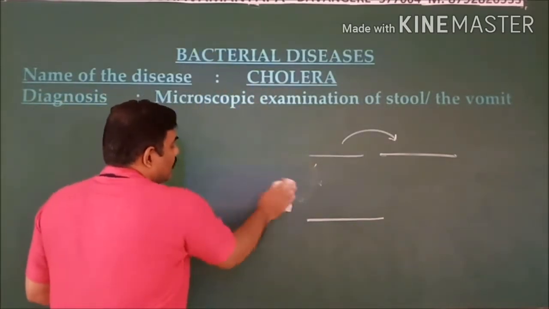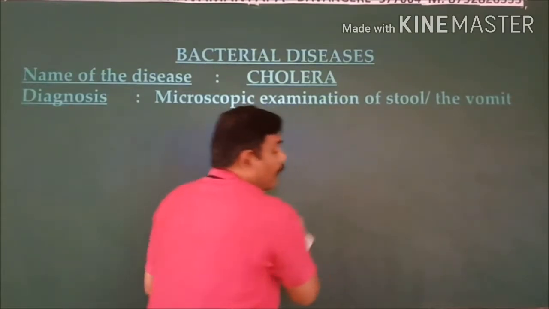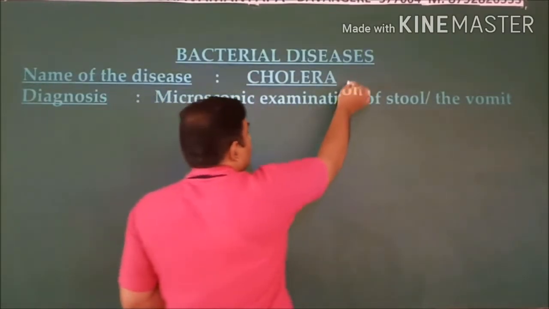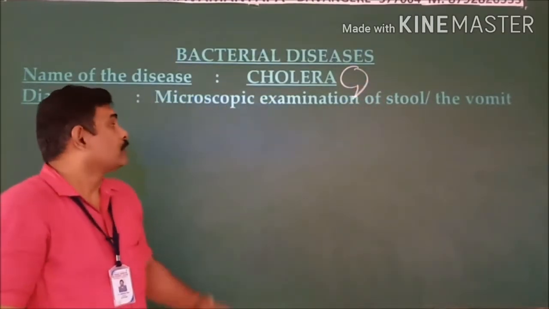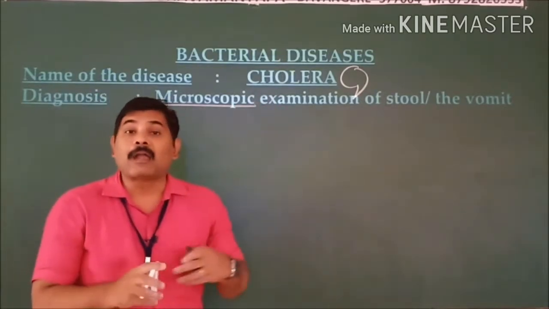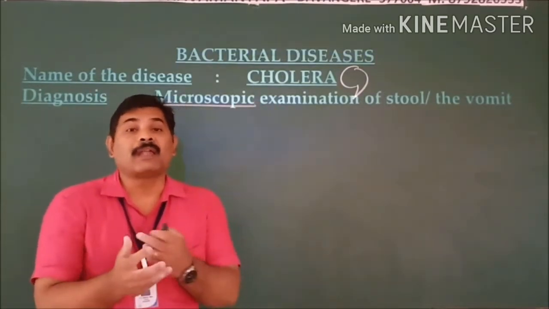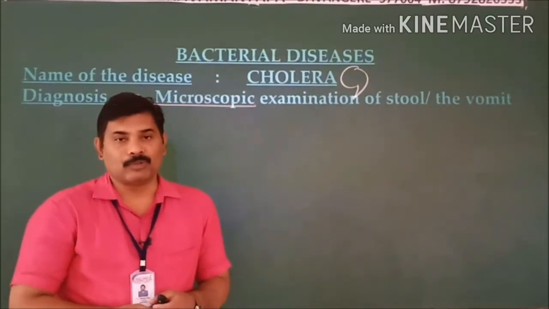And since this bacteria belongs to the Vibrio type, these bacteria are comma shaped. Vibrio represents a comma, such comma shaped bacteria. So with the microscopic examination, you can identify these bacteria within the stool and vomiting of an infected person. This is the diagnosis method that is available to us.